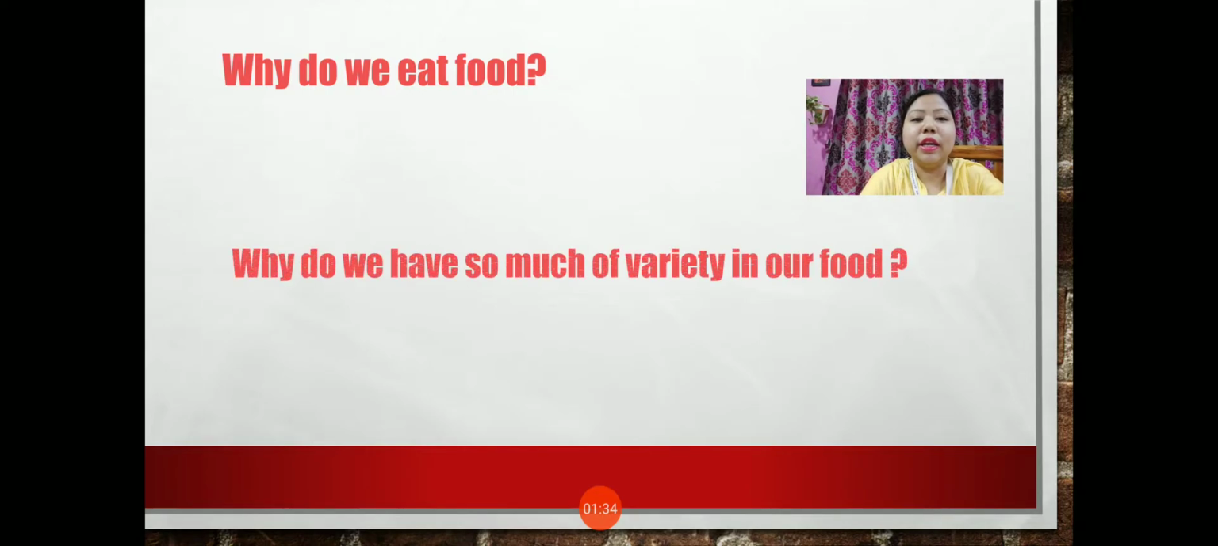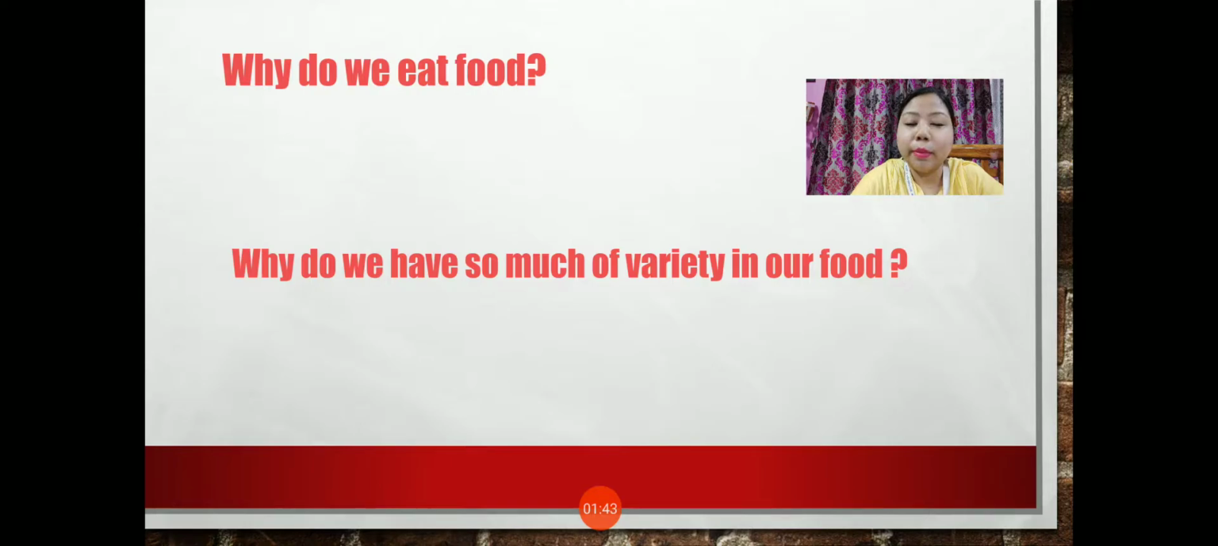Now the next question is, why do we have so much of variety in our food? Yes, you don't eat only one type of food in your meal. You eat different types of food in your meal. You have variety of food items in your meal, and you have also studied about the ingredients in the first chapter. What is ingredient? Ingredient is the substance which is used to prepare the food items, and ingredients are the substance in which there are some components for which we have to eat the food, and those components help us to meet the need of our body.